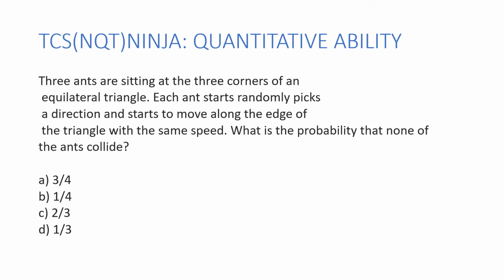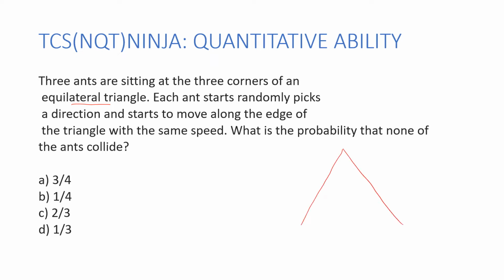Let's have a look at the first question over here, which seems to be very interesting. Now what does it say? It says there are 3 ants that are sitting at the 3 corners of an equilateral triangle. Each ant starts randomly, picks a direction and starts to move along the edge of the triangle with the same speed. Okay, so what is given? Let's talk about it first.